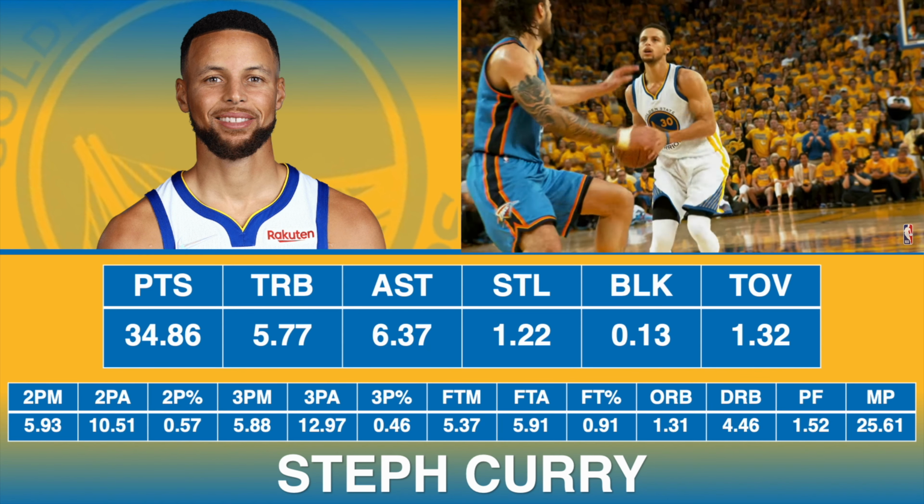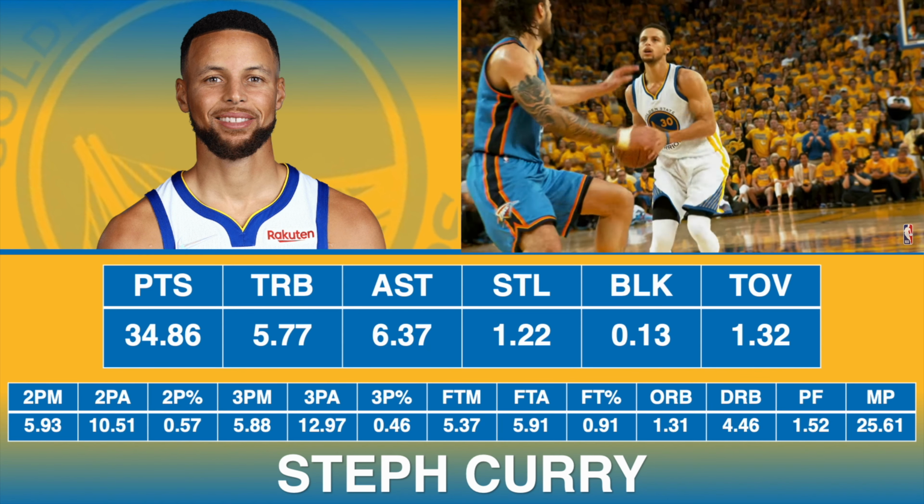He shot 57% from 2, 46% from 3, which is just insane, and 91% from the free throw line. So incredible shooting from the best shooter in NBA history, and this was arguably one of the best shooting years he's ever had, and it shows. Amazing performance from Steph Curry.